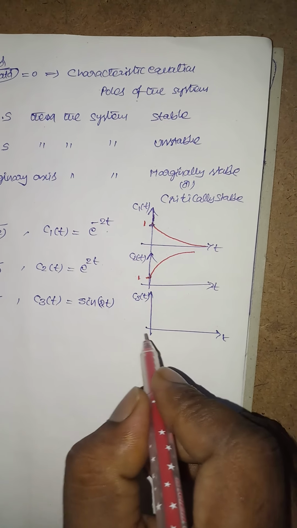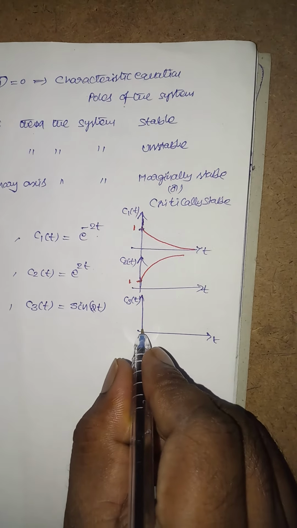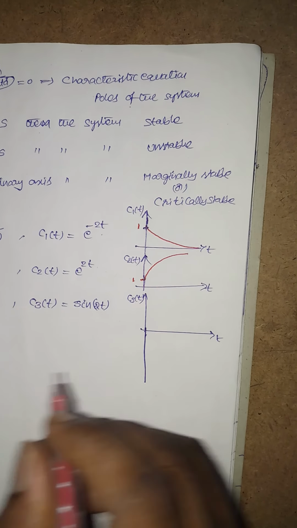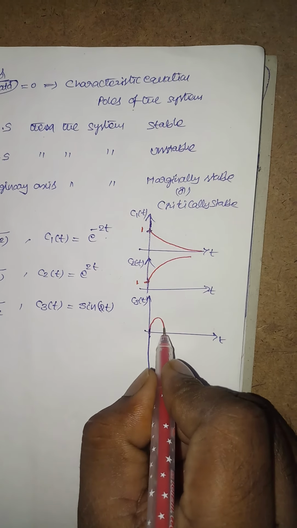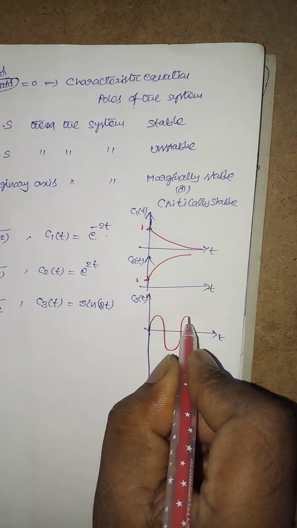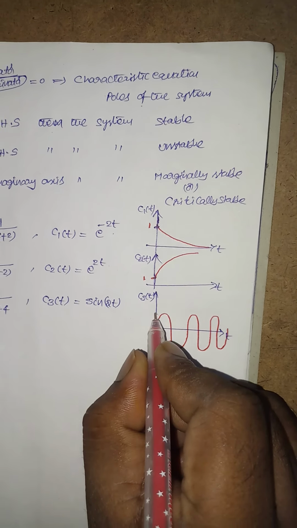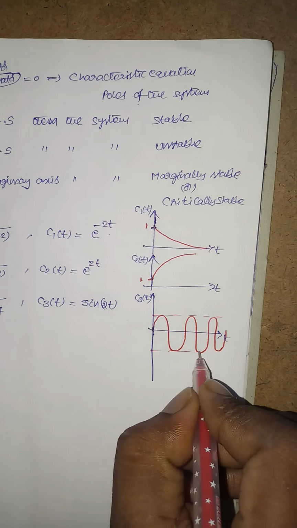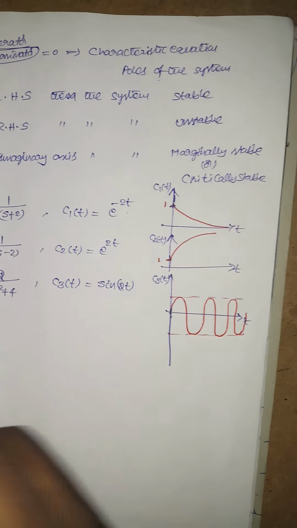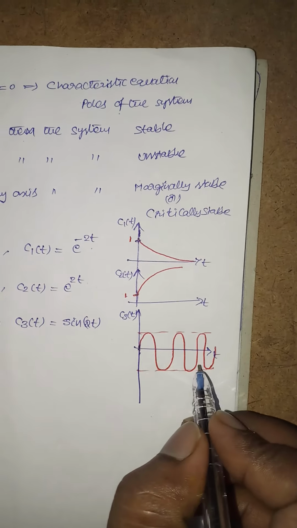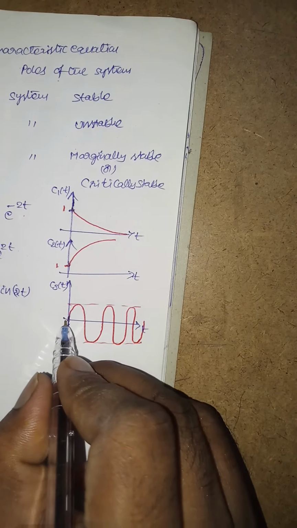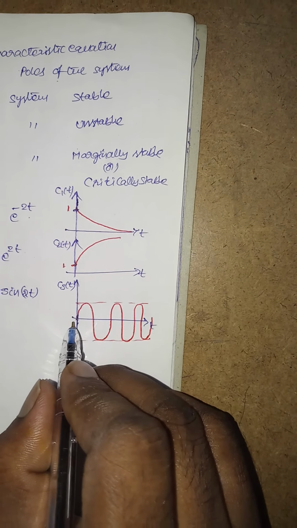Now the response of sin 2t should be like this. It will oscillate around a point. It produces oscillations around a point. This point may not be 0.